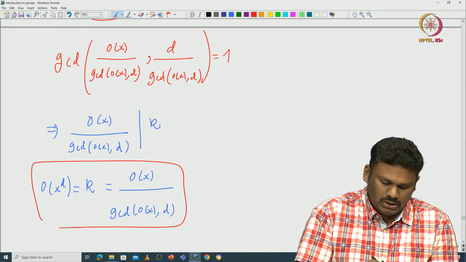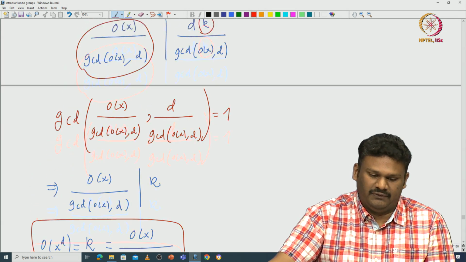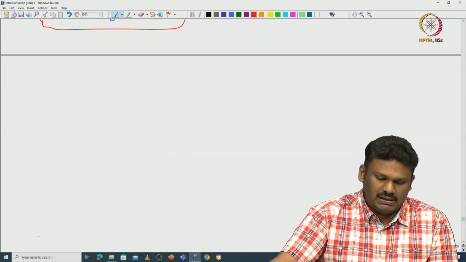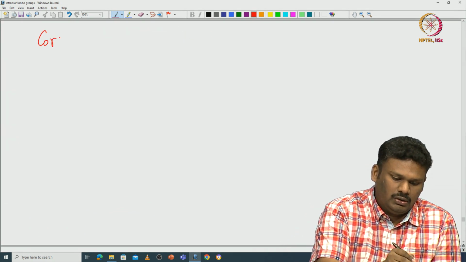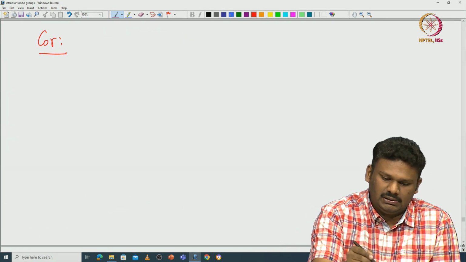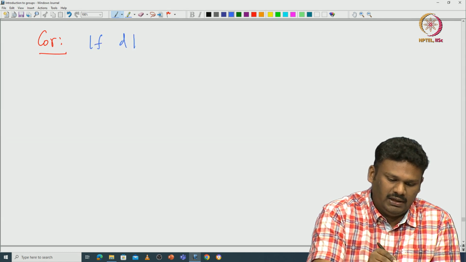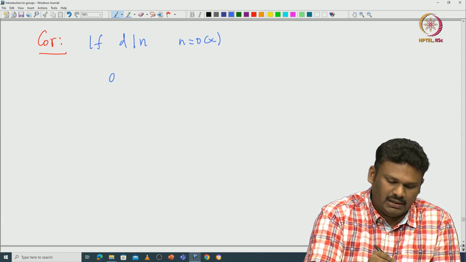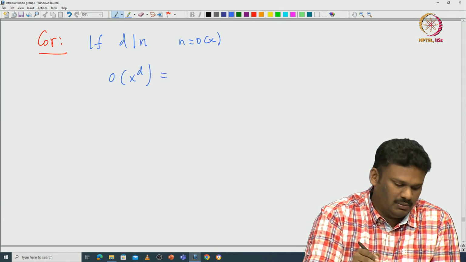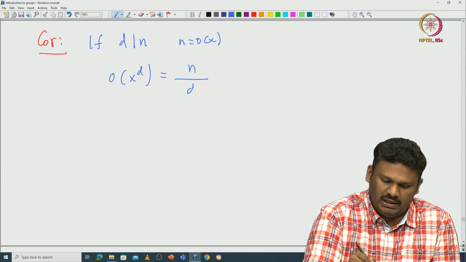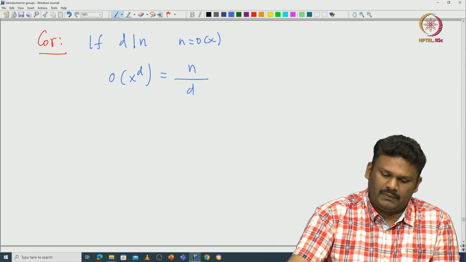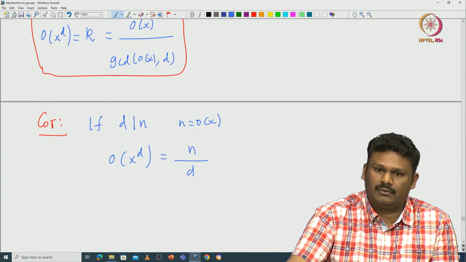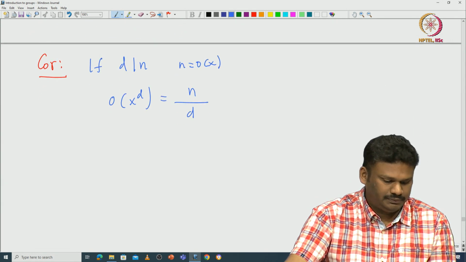This just again uses the facts that we proved in elementary number theory. Here is an immediate corollary. In case d divides n, where n is the order of x, it is immediate that the order of x to the power d must be equal to n divided by d. Why? Because the GCD of n comma d will become d. So it is immediate.